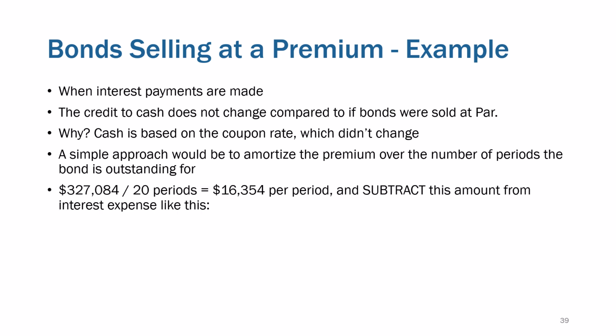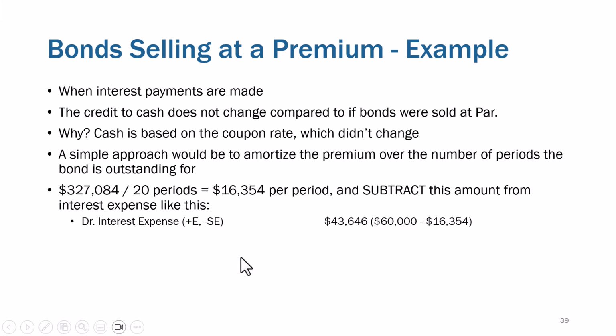We could take the $327,000 premium, spread it over 20 periods, and then just say, okay, 16 grand of a gain each period, but we're not going to call it a gain. We're going to call it reduced interest expense, which has the same impact on net income as a gain, right? Reduced interest expense brings up net income. A gain brings up net income. So we could do that.